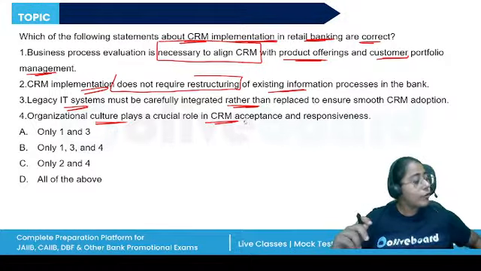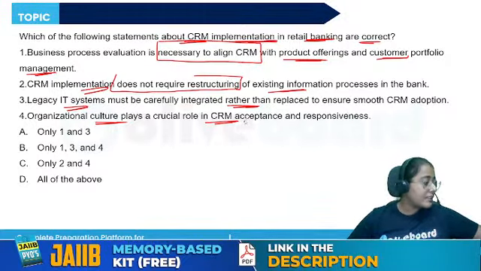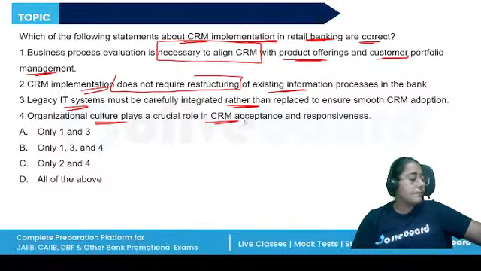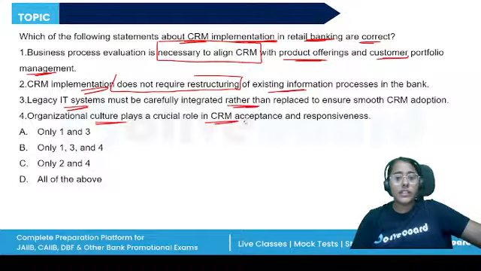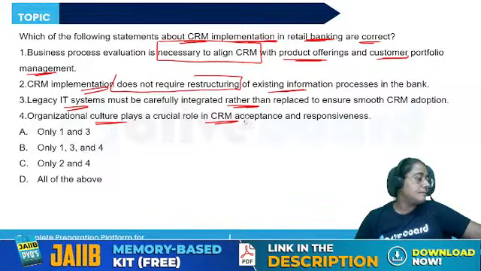So, although not many questions are asked from module C, in this exam cycle we saw two, three very simple questions from CRM, the customer relationship implementation. Very simple question. So, can you answer this one? Which of the following statements are correct? 1 and 3, 1, 3 and 4, 2 and 4, or all of the above?